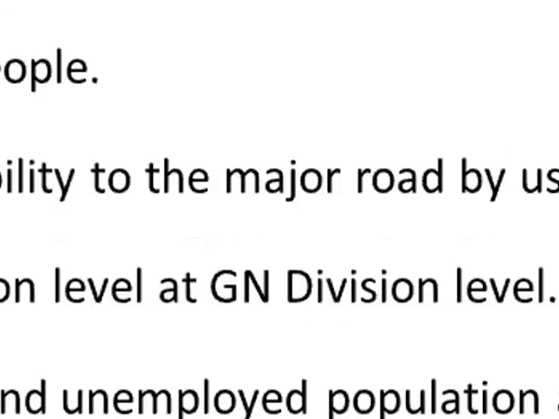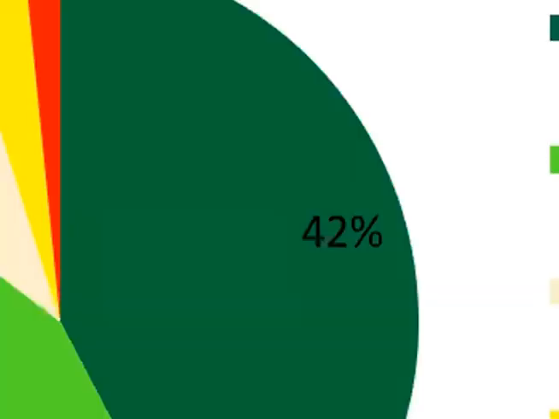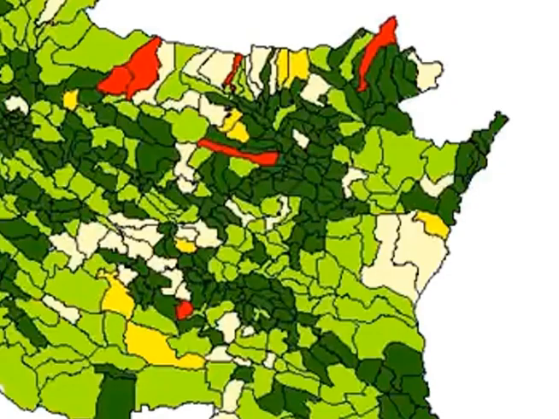Then I have one clarification. How did you classify these maps? Did you use any criteria? How did you get the final map?